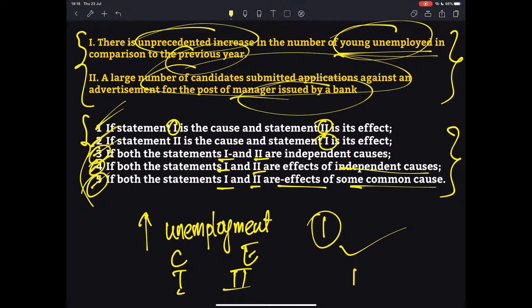So that is the kind of relationship which we are seeing here. Therefore, we have to select option 1, and option 1 is the right answer here. I hope it is clear. If you have any doubts, you can ask at any point of time. Now, let's move on to the second question.